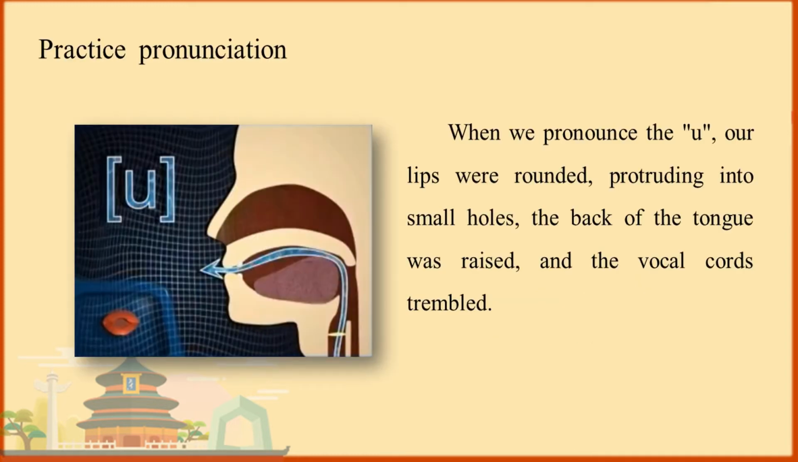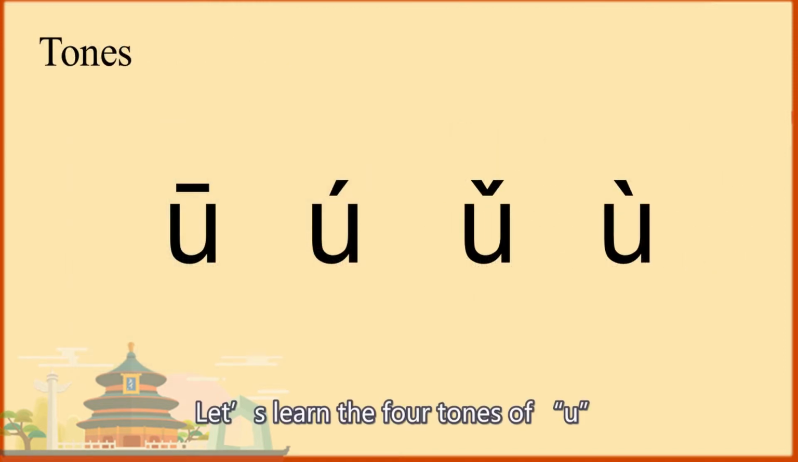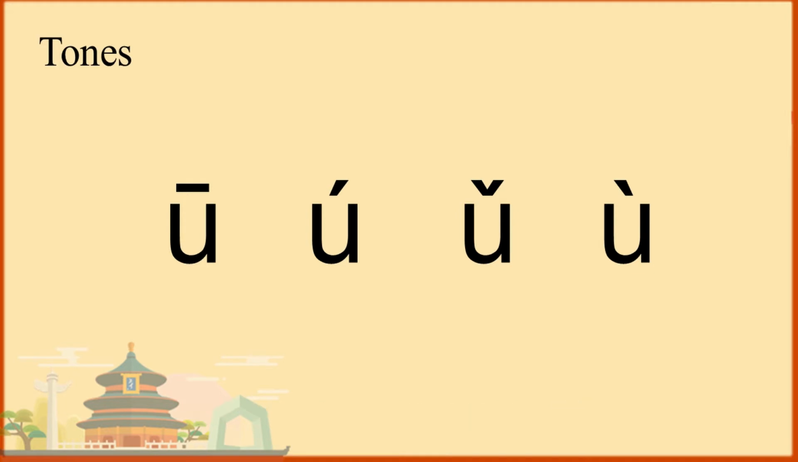When we pronounce u, our lips are rounded, protruding into a small hole. The back of the tongue is raised and the vocal cords tremble. U. Let's learn the four tones of u.